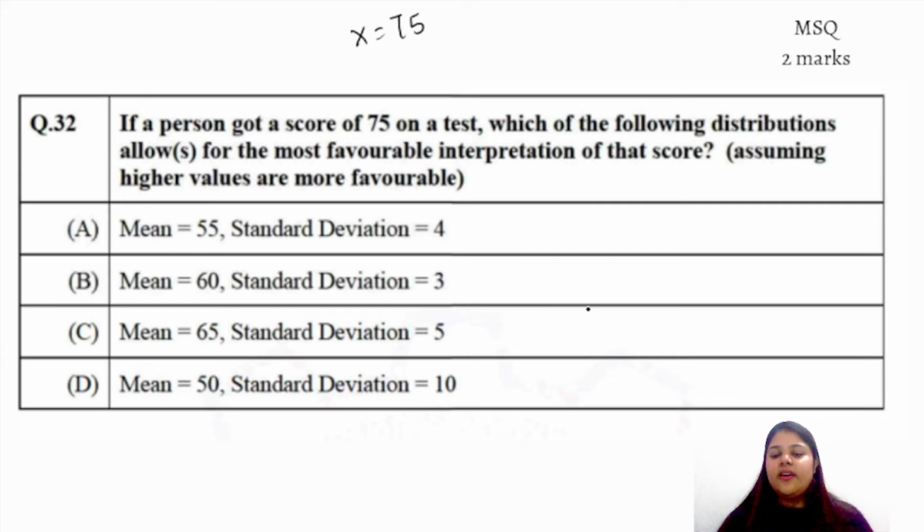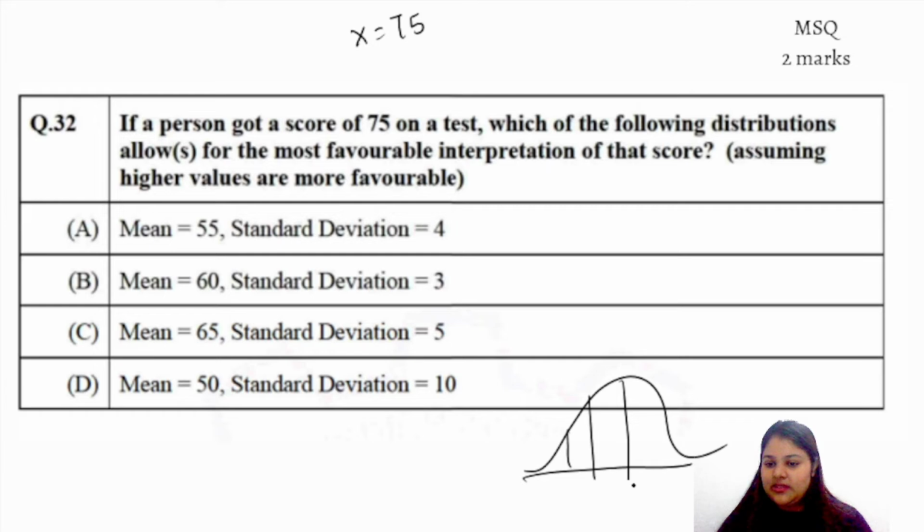Now, we all know about the normal probability curve or NPC. Have we read about NPC? What is NPC? Anyone? Okay. Now, we know that in a normal probability curve, in a normal distribution, we assume that our mean is in the middle and it has a standard deviation of 0. Right? And here is +1, +2, and here is -1, -2. Do we do that in a normal probability curve?